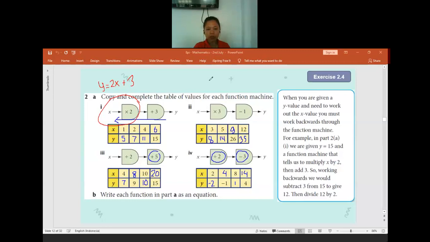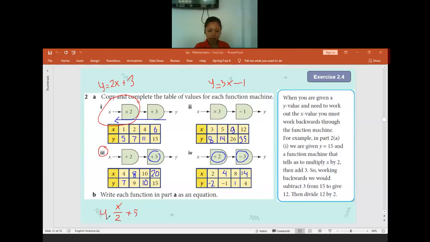Yes, it will be y equals 3x minus 1. Good job. Is there anyone get confused? No? Okay, if no one get confused, for the third diagram now, yes, it will be x by 2. You can write it as a fraction, this will be better. After that, you plus it by 5 will be equals to y.